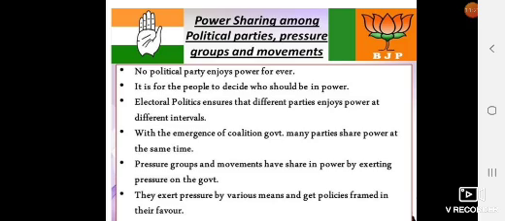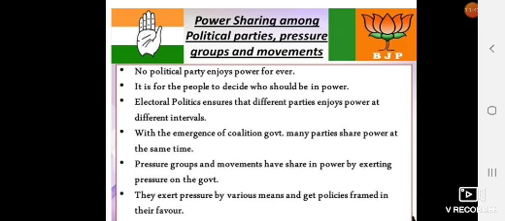In that coalition government, there are three parties: Shiv Sena, Indian National Congress, and NCP. These three parties form a coalition government and are sharing the power.